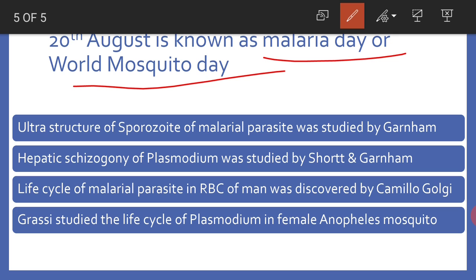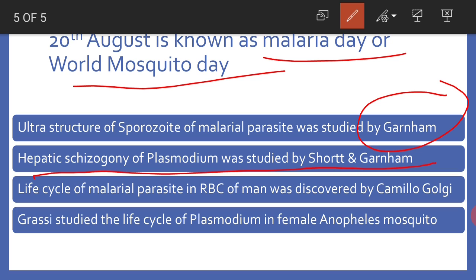Ultrastructure of the sporozoite of the malarial parasite was studied by Garnham. Hepatic schizogony of Plasmodium was studied by Short and Garnham. I already told that schizogony is nothing but the asexual multiplication of the Plasmodium parasite within the human being. Hepatic schizogony takes place in the liver. So, this hepatic schizogony of Plasmodium was studied by Short and Garnham.